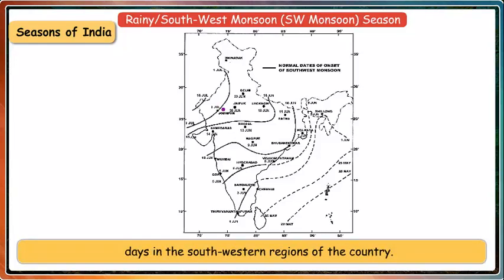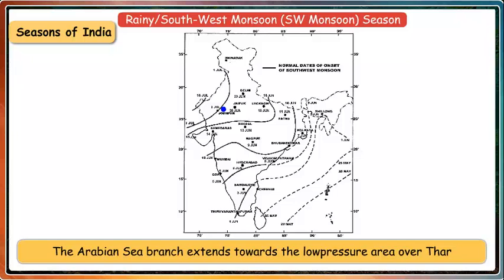the country. The southwest monsoon reaches the Indian mainland in two branches, the Arabian Sea branch and the Bay of Bengal branch. The Arabian Sea branch extends towards the low-pressure area over Thar Desert and is about 3 times stronger than the Bay of Bengal branch.